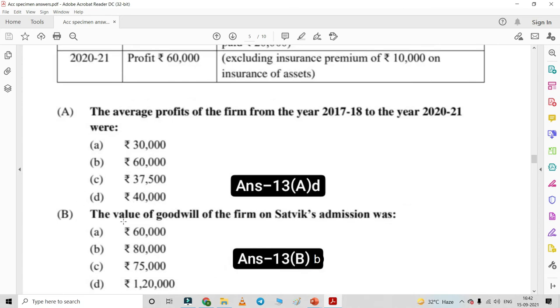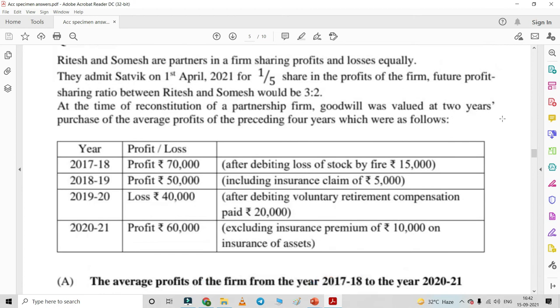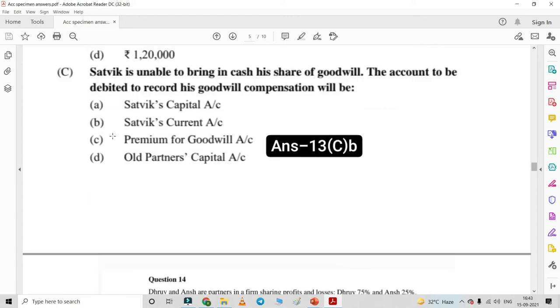The next question is, the value of goodwill of the firm on Satvik's admission will be what? Goodwill value is to be calculated at 2 years purchase. So that's why your 40,000 multiplied by 2, the answer will come 80,000. So the value of goodwill is simply 40,000 multiplied by 2, which is 80,000. The next question is, Satvik is unable to bring in cash his share of goodwill. The account to be debited to record his goodwill compensation will be Satvik's current account, because whenever a partner is unable to bring goodwill in cash, it is raised through the current account.